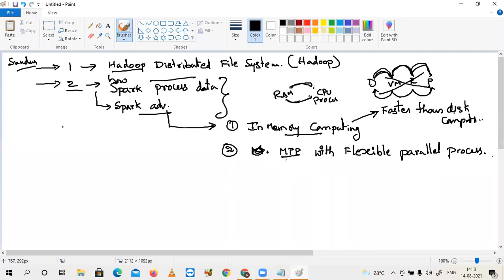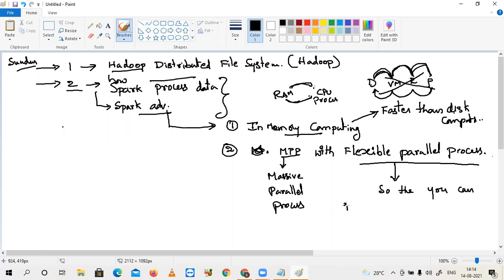MPP means massive parallel processing, with flexible parallel processing, so that you can increase nodes in parallel processing.